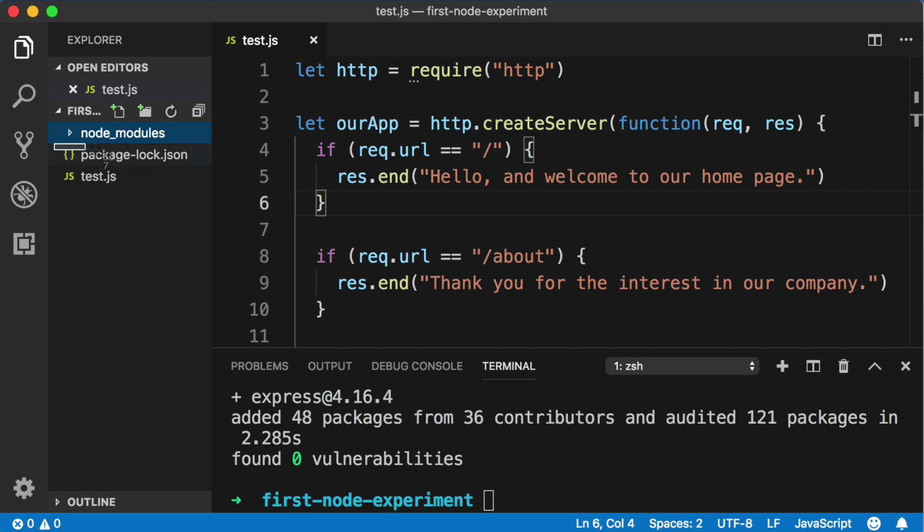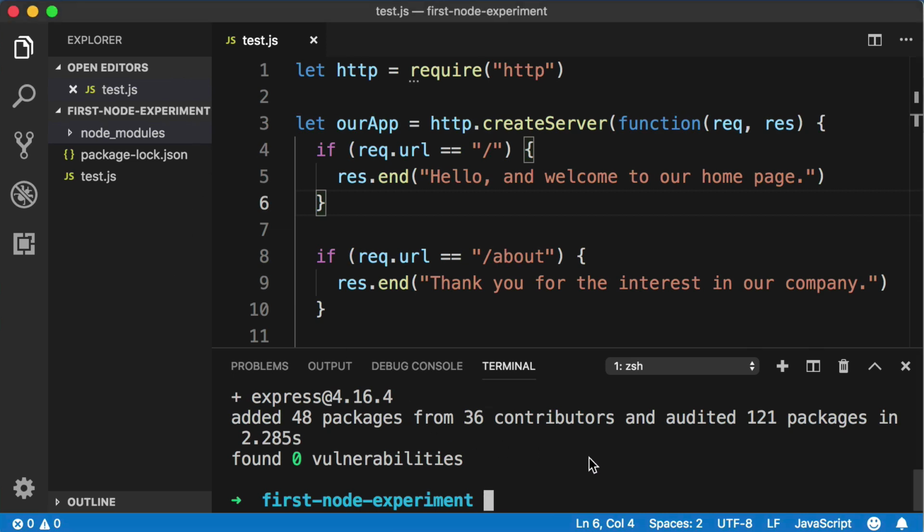You'll also notice that npm created this new file named package-lock.json. For now, we do not need to worry about this file. Later on in the course, we will learn more about it. Before we move on, I do want to let you know that when you run an npm install command, npm is going to create these files and folders for you in whatever directory your command line is currently pointing towards. Remember, in my case, I created that folder on my desktop named First Node Experiment, and that's the directory that my VS Code command line is pointing towards. But if you're not using VS Code and you're using a standalone command line, that's just something I want you to be aware of. Okay, now moving on.